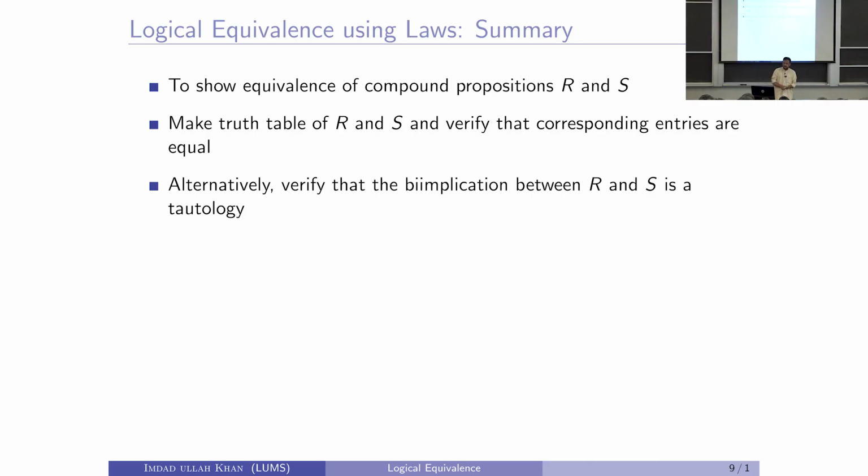Okay. So, this is a summary. We talked about the equivalence of two propositions. We talked about how to use a truth table to verify if they are equivalent, or if their biimplication is a tautology, or if the two columns just amount to be equal.